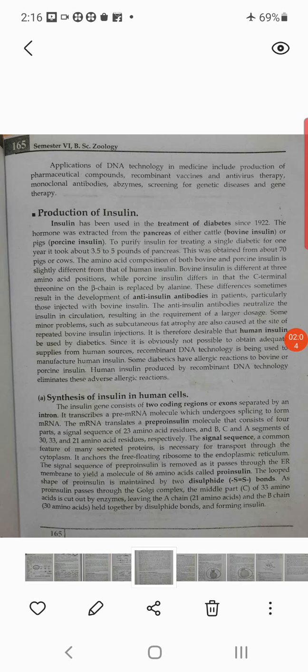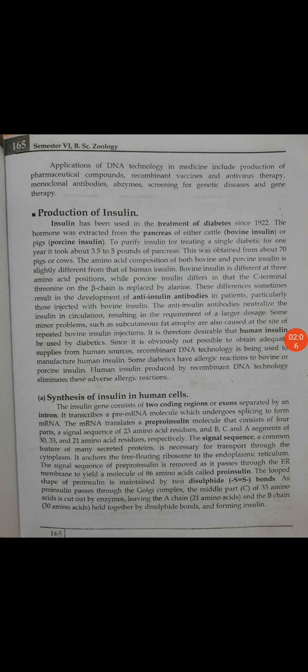And the amino acid composition of both the bovine and porcine insulin is slightly different from human insulin. So bovine insulin is different at 3 amino acid positions, while porcine insulin differs in that the C-terminal threonine of the beta chain is replaced by alanine. So many problems are there.